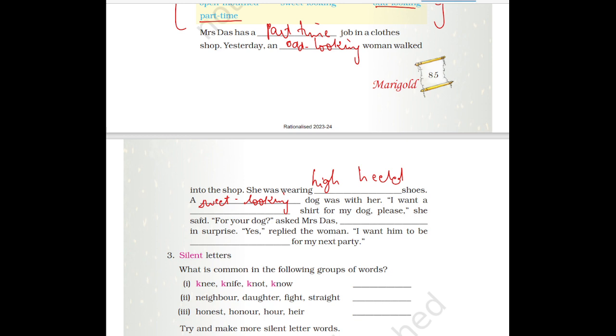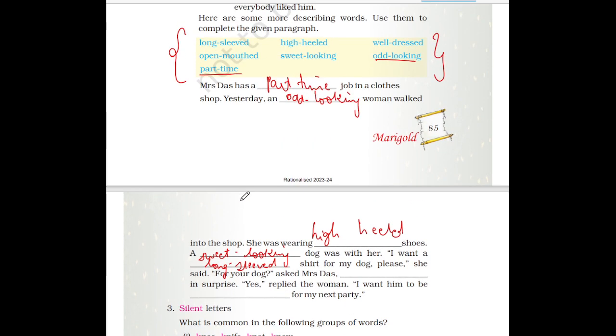I want a full sleeved shirt. Where is this? Long sleeve, not full sleeve. I want a long sleeved shirt for my dog, please, she said. For your dog? Asked Mrs. Das, open mouthed.